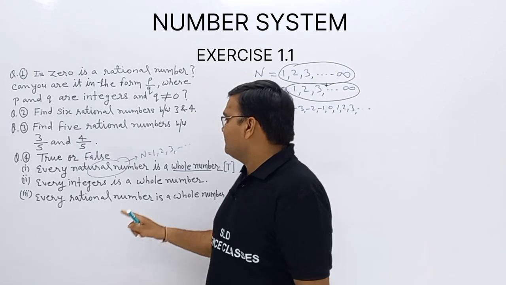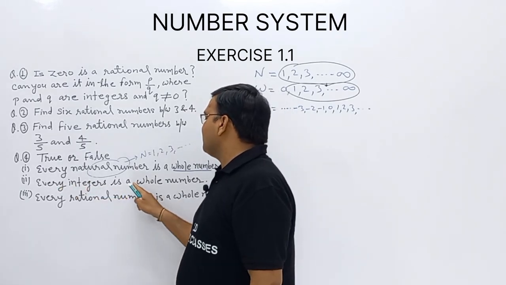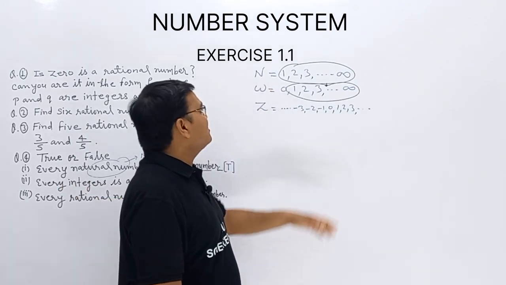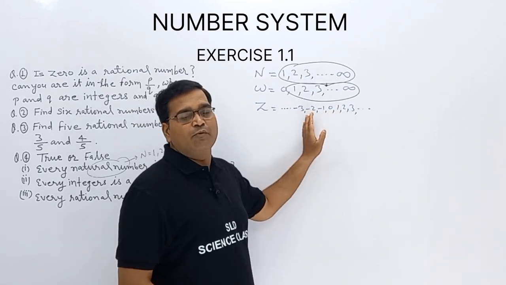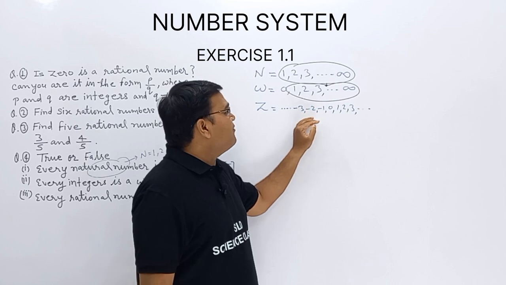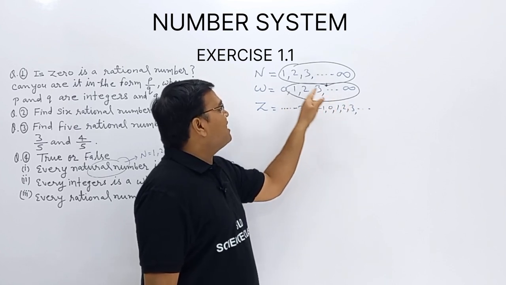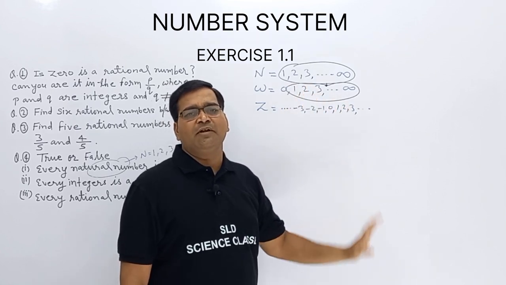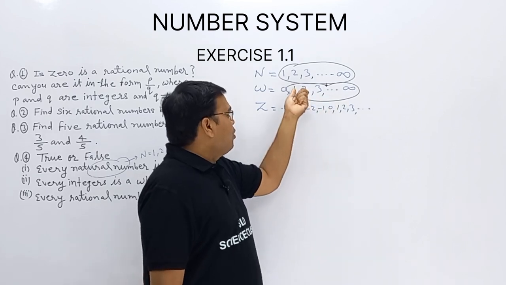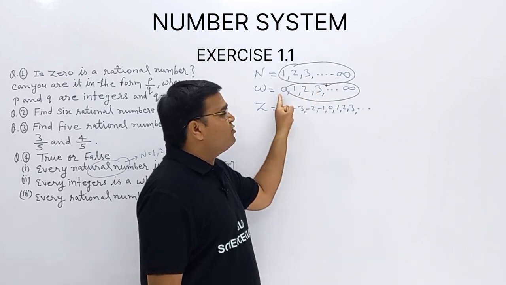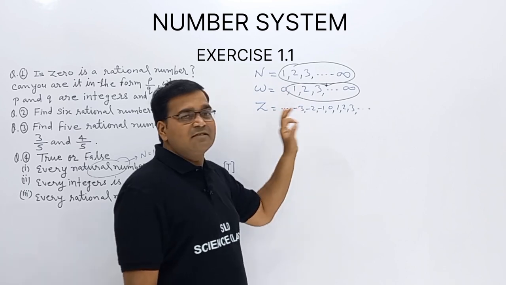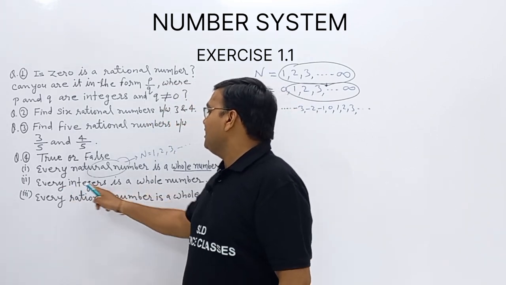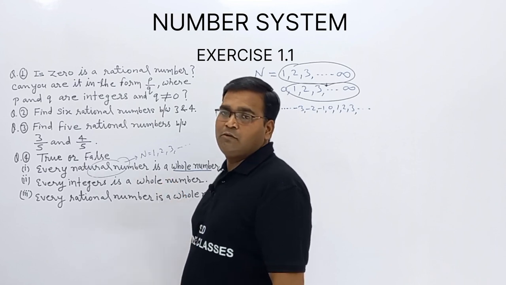Now what about the question? Every integer is a whole number. Integers are having counting numbers, 0 and negatives of the counting numbers. Are these in the whole numbers? Not possible at all. In the whole numbers we are having counting numbers and 0. We are not having negatives of the counting numbers. So the answer is clear. Every integer is a whole?